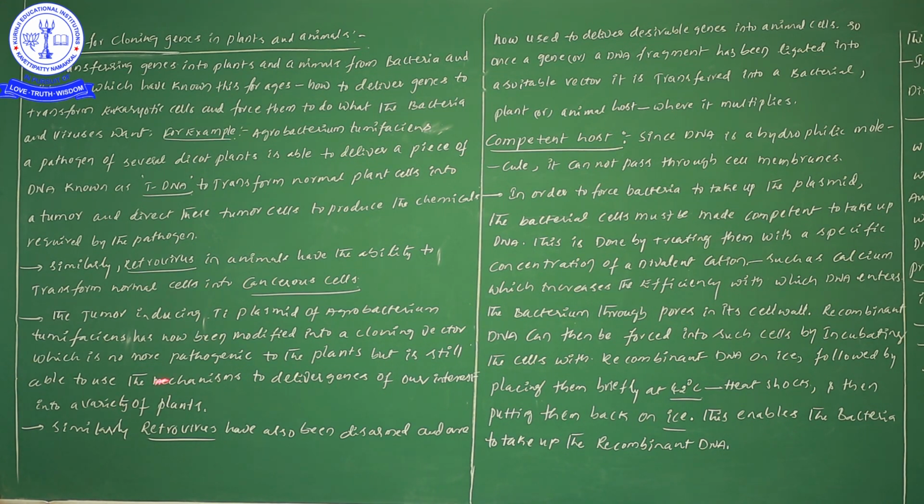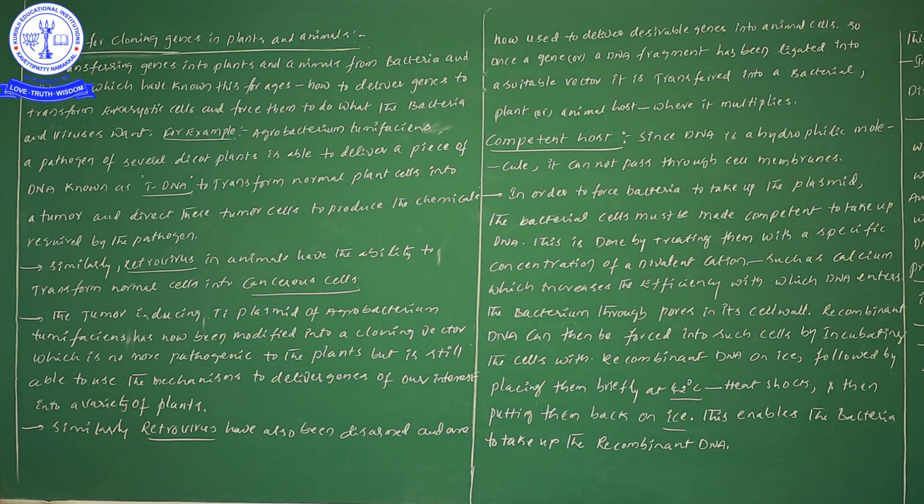Likewise, here they have given some information. Next, similarly, retroviruses have been disarmed and are now used to deliver the desirable genes into animal cells. Definitely, retrovirus is used for the transfer of our foreign genes. So what is the information in this case? This retrovirus is a disarmed pathogen.